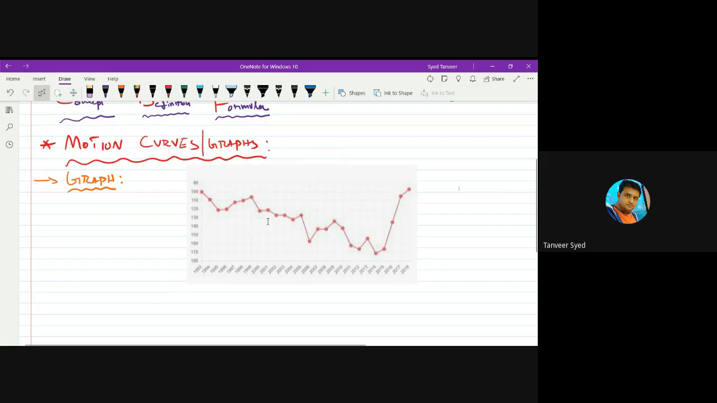So by looking at this graph, you can understand that this is some value which you take on x-axis, this is some value which you take on y-axis. And this graph shows you how y varies with respect to x, or how one quantity varies with respect to the other quantity. Okay, that is what is shown in the form of a graph.